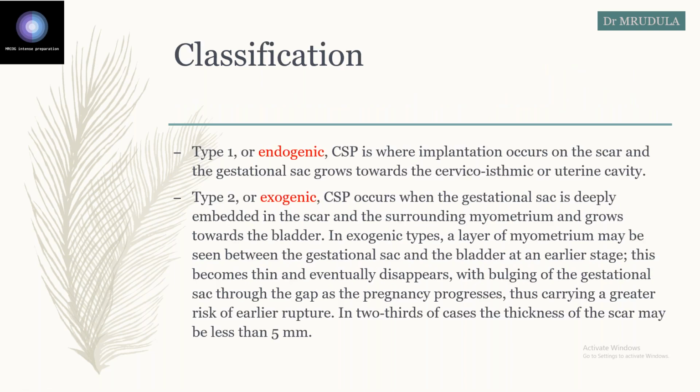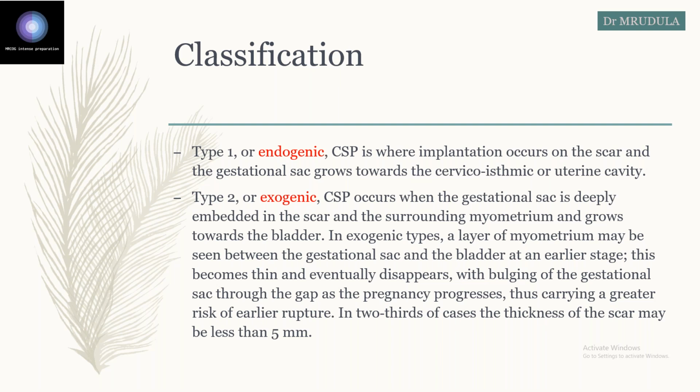Now the classification of scar ectopic: it is type 1 and type 2. Type 1 is endogenous. Type 1 means it is growing towards the uterine cavity. Implantation occurs in the scar and it grows towards the cervicoisthmic area or uterine cavity. And exogenous means the sac is embedded in the scar, but now the sac grows in the myometrium and grows